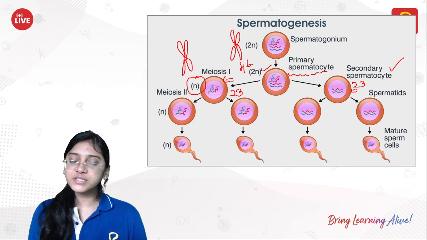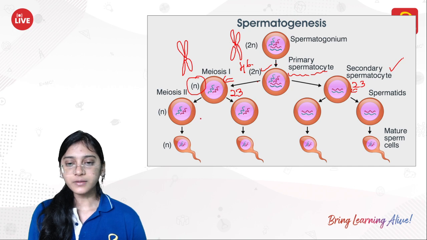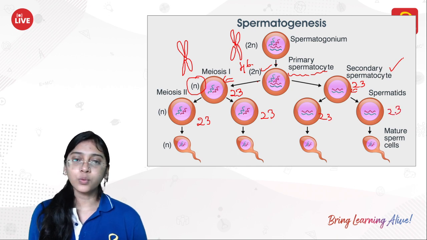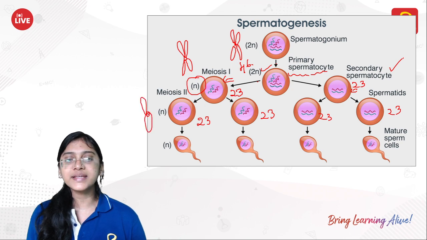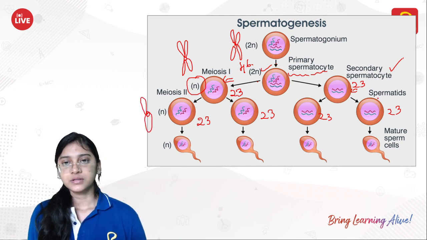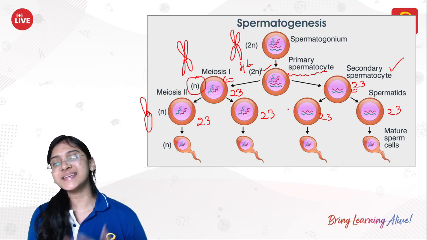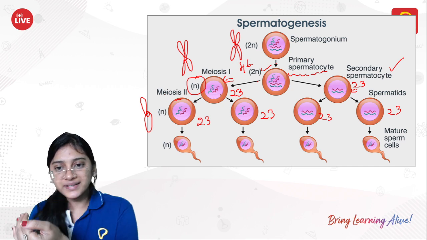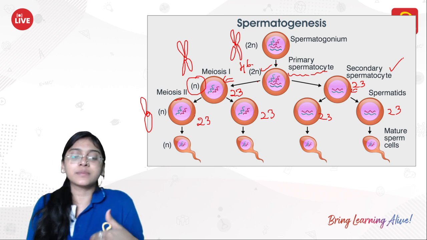So the number of chromosomes remains the same in the spermatid: 23 chromosomes only, even in the case of the sperm. But what type of chromosomes do you see now? The chromosomes now have only single chromatids, not two chromatids. This is how we see equational division in meiosis 2. The 23 chromosomes remain the same, that's why we call it an equational division in meiosis 2.